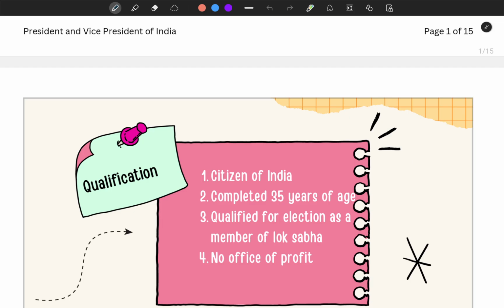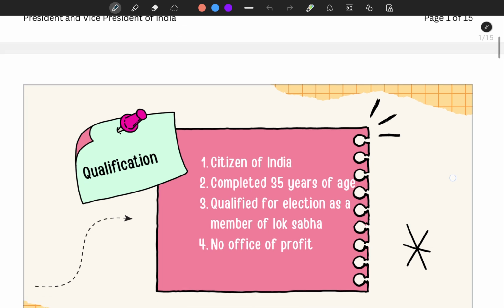So, the President of India is the constitutional head of the state and also is the supreme commander of the defense force. Does the President make all the decisions on his own? No, it is not like that. By the 42nd Amendment Act, it was made necessary that the President will exercise their power in accordance with the advice of the Council of Ministers. And who heads the Council of Ministers? If you know the answer, comment down below.